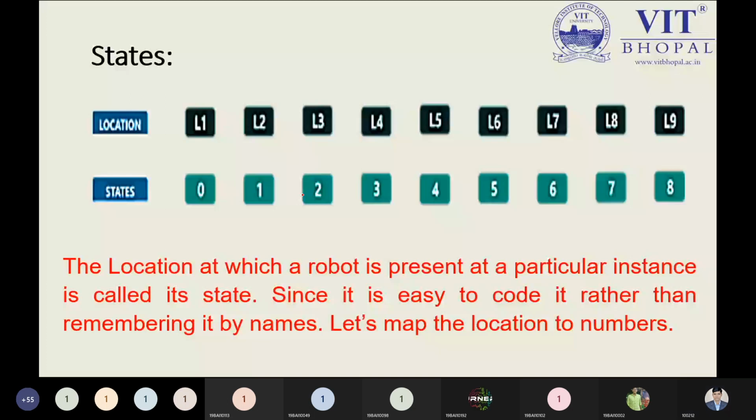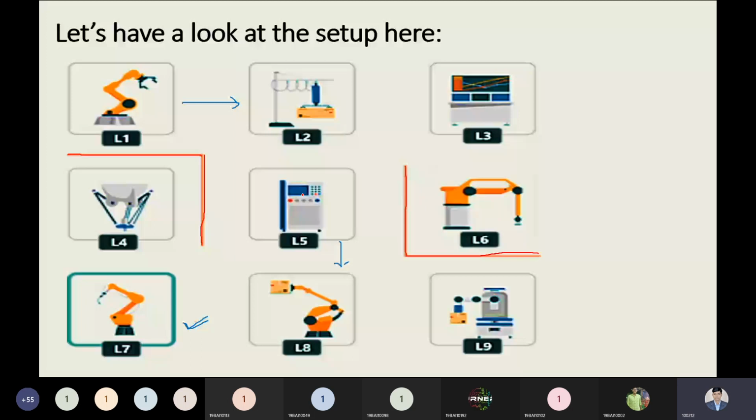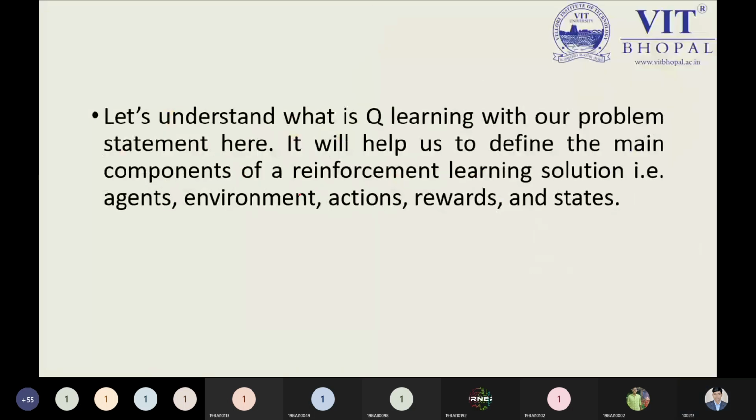Next point, I was discussing it in a simple way, but before that, just let me show this point. Agents, this is our component of reinforcement learning. Environment: we have seen the total number, the 9 locations. Actions. Now rewards and state. States we have seen. Environment we have seen, this was the environment.